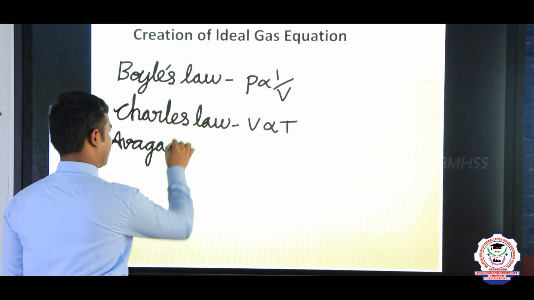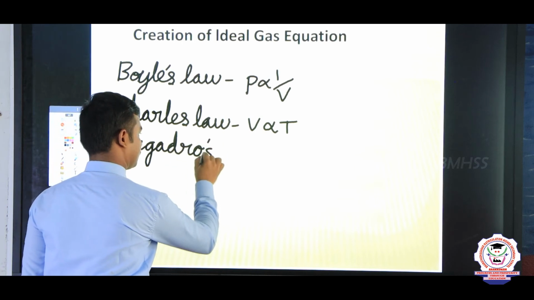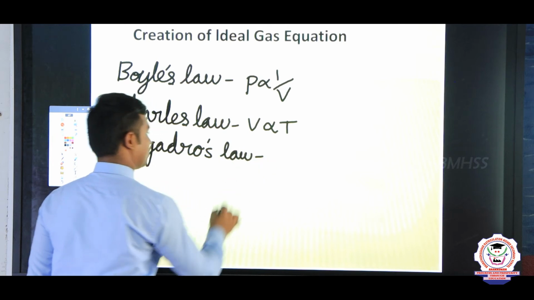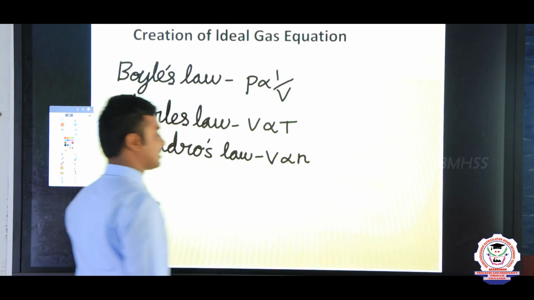Third one, Avogadro's law: according to Avogadro's law, V is directly proportional to the number of moles N.